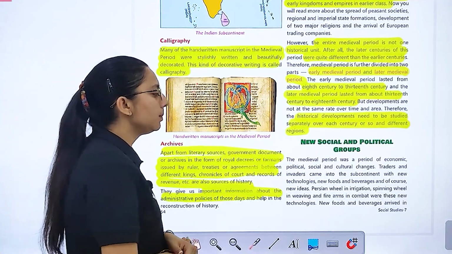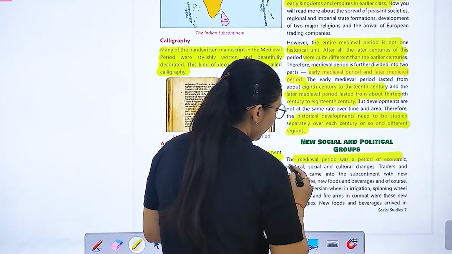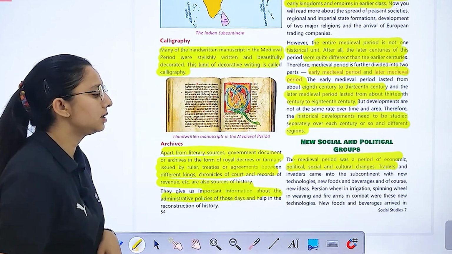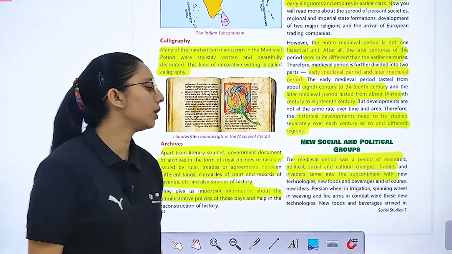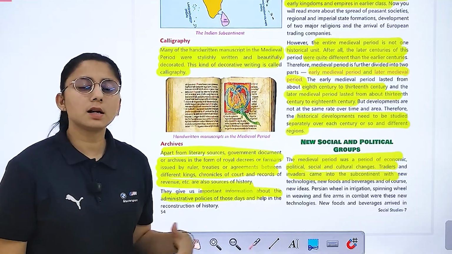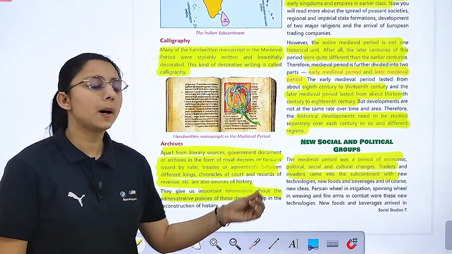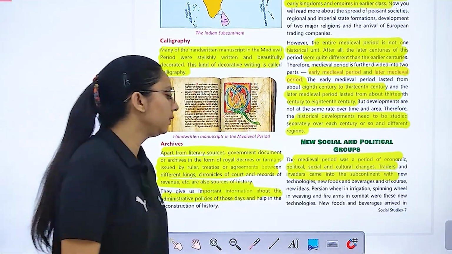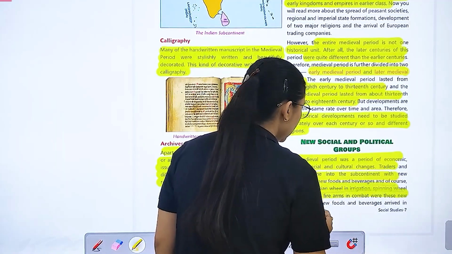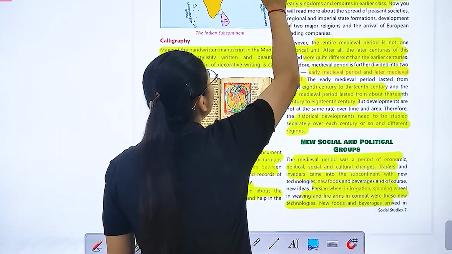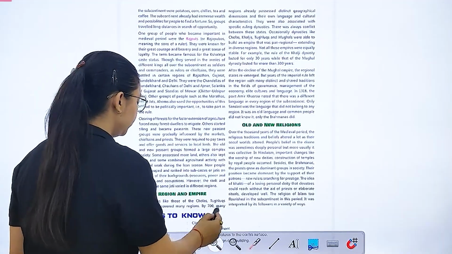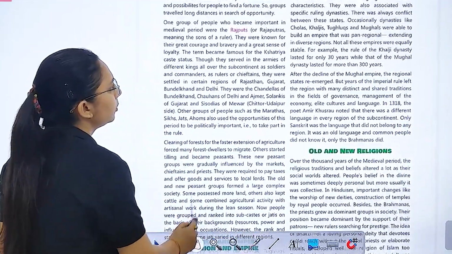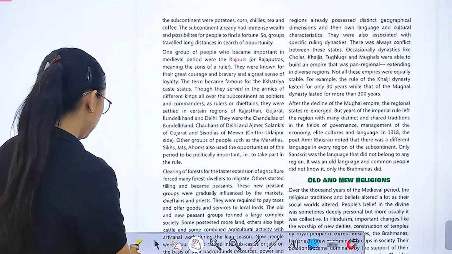Now, new social and political groups. The medieval period was a period of economic, political, social and cultural changes. Traders and invaders came into the subcontinent. जो traders थे, invaders थे, वो subcontinent में आते थे. Persian wheel in irrigation, spinning wheel in weaving, firearms in combat were new technology. New foods and beverages arrived. उस टाइम को आप उनको नए foods, नए beverages देखने को मिलेंगे. Like what?